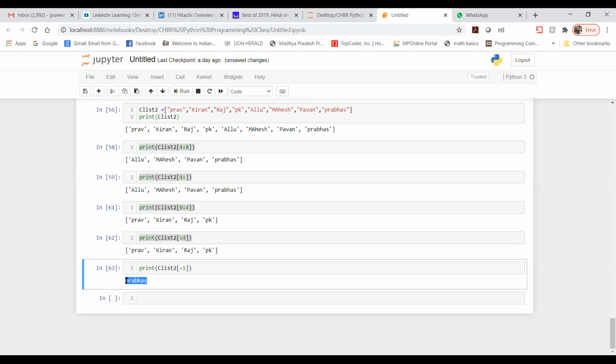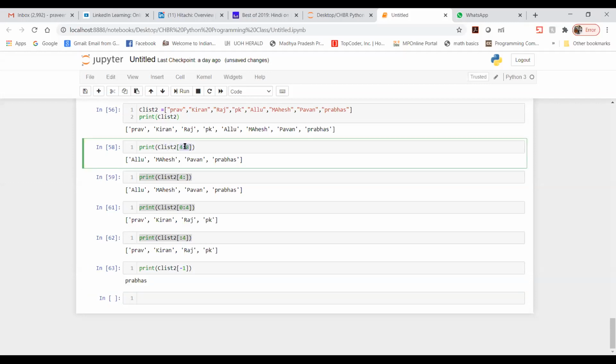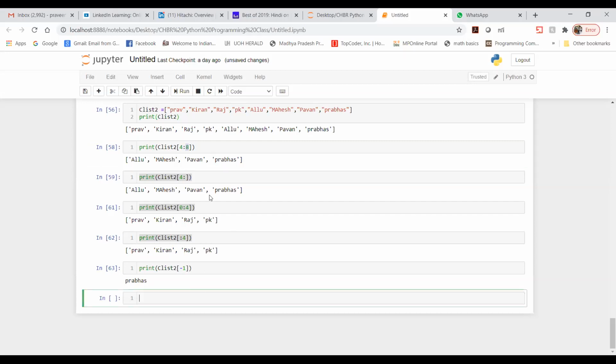So this is how you can work on the list: how exactly you can create the list, how exactly you can access all the elements present in the list, what all operations we can perform, and how exactly we can define the range. This is nothing but the range only. So 4 to 8 I said: 4 is the beginning index and this one is the end index. If you count here 0, 1, 2, 3, 4, so it's the beginning index you can say. So this is how the list works.